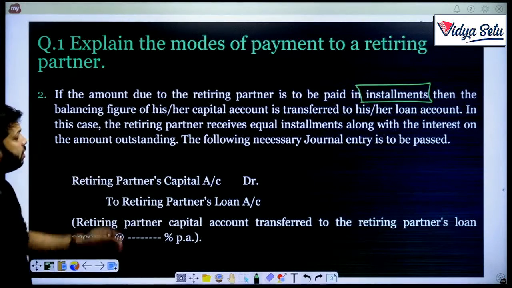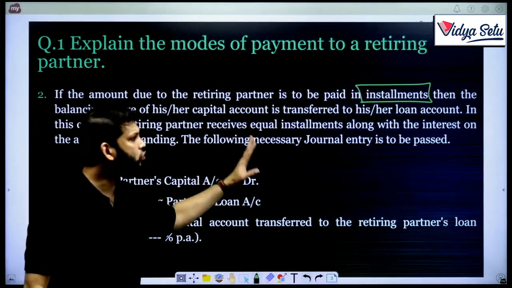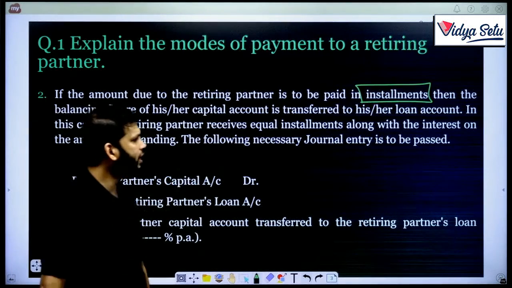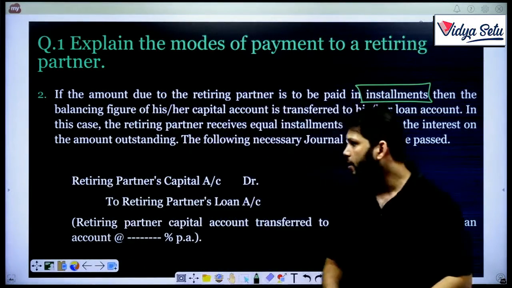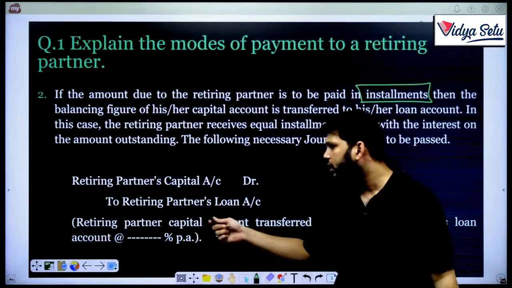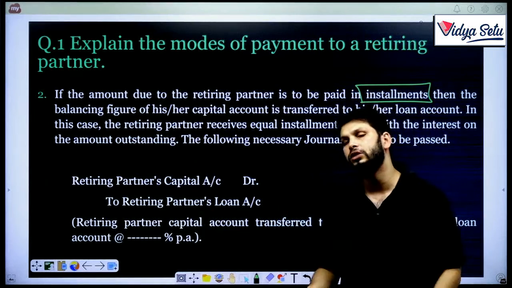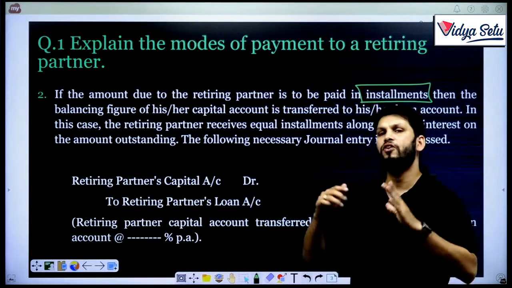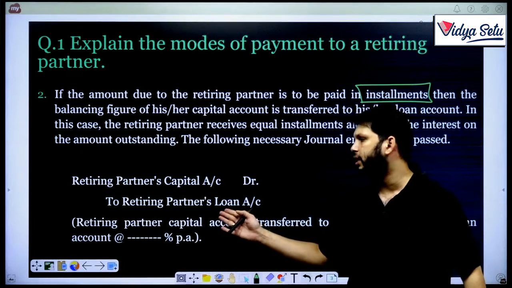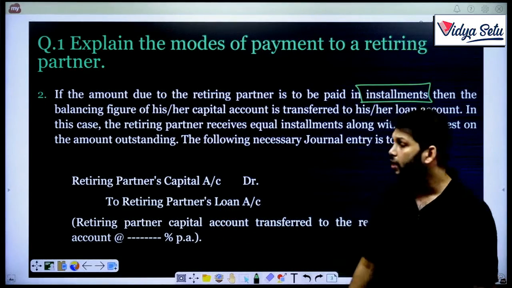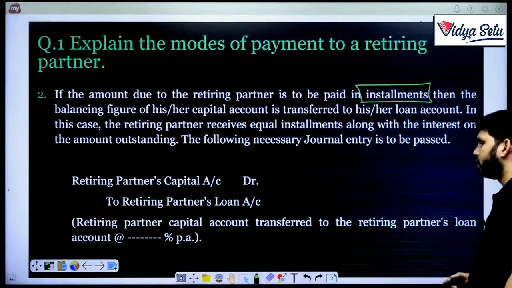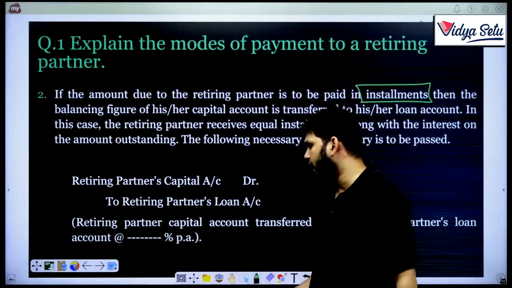In this case, the retiring partner receives equal installments along with interest on the amount outstanding. The following journal entry is to be passed: retiring partner's capital account debit to retiring partner's loan. The entire amount is transferred to the loan account, and from that loan account, whenever the money is being paid, the loan account will be debited and the bank or cash will be credited. Retiring partner's capital account transferred to the retiring partner's loan account at the rate of dash percent.